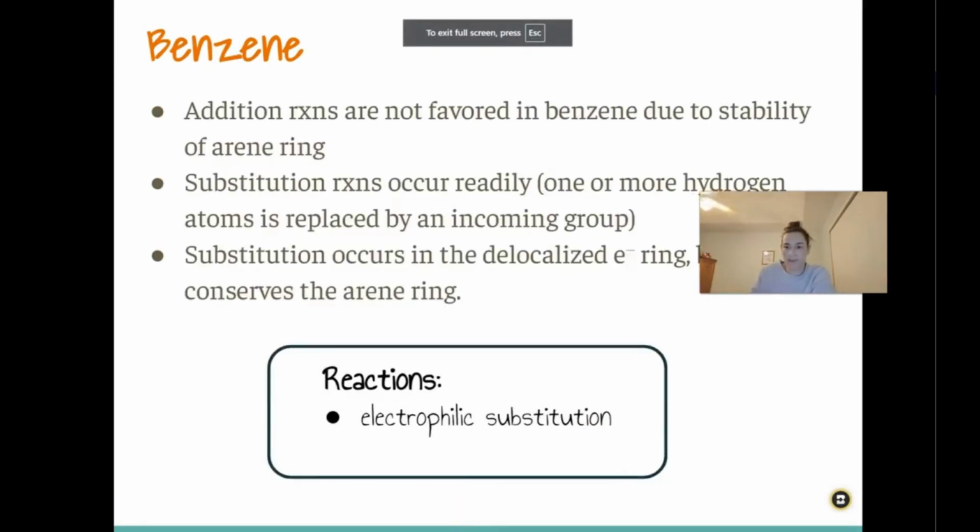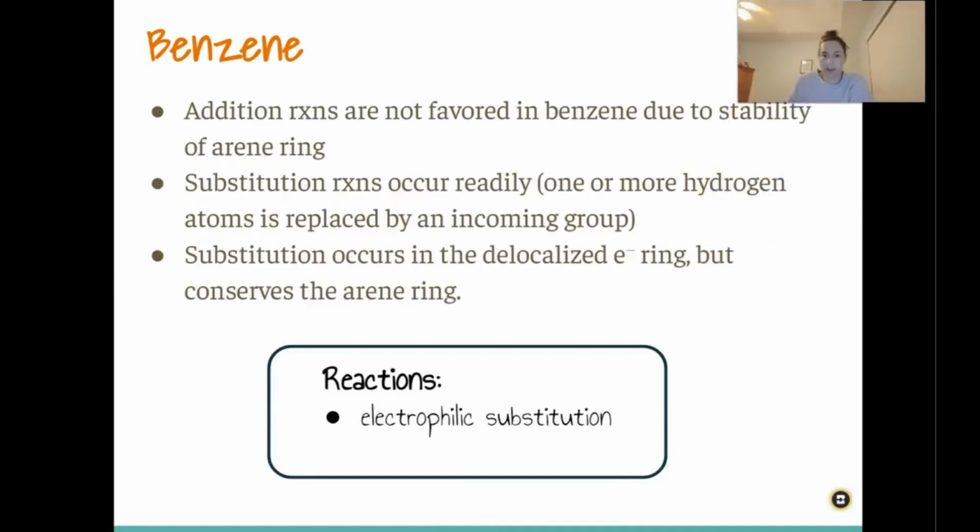Our last one, guys, we're almost there. We're going to talk about the reactions of benzene. Okay, so you remember, benzenes aren't like normal alkenes, right? Because that arene ring and the resonance is very stable. So instead of undergoing addition reactions, they're more likely to undergo substitution reactions, which we have talked about previously.